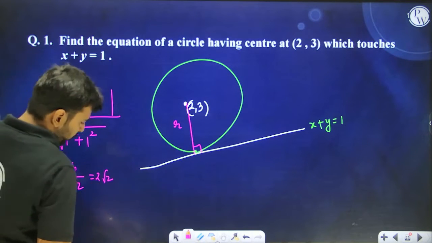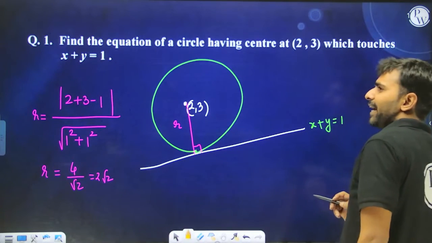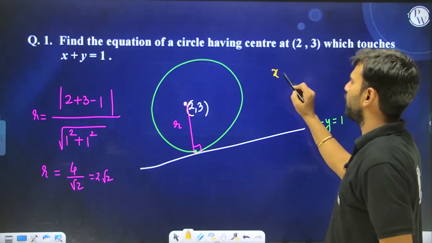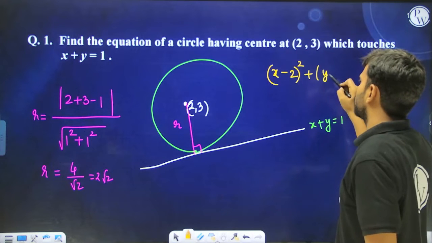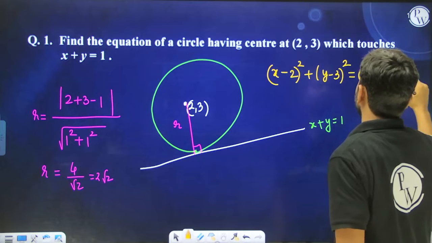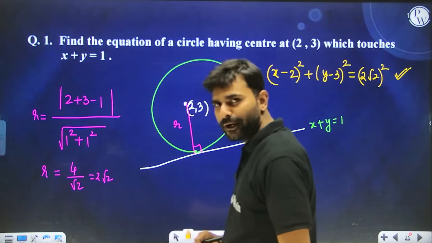Now I told you, in case you are aware of the radius and center of the circle, you can write down the equation of the circle quite comfortably. So your equation of the circle will be written as (x - 2) whole square plus (y - 3) whole square equal to (2 root 2) whole square. So this is your equation of the desired circle, right? I hope you guys are clear.